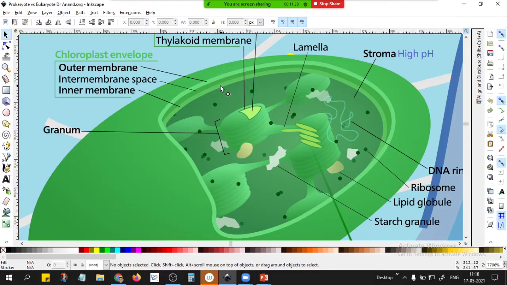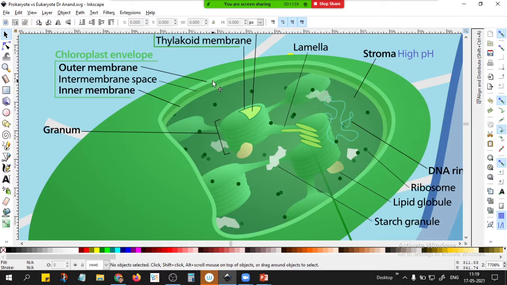In the case of the animal cell, which organelle has a double membrane? Mitochondria. The endoplasmic reticulum also, and mitochondria also. So this plastid, the chloroplast, the green one, appears somewhat similar to the mitochondria. It has a double membrane.